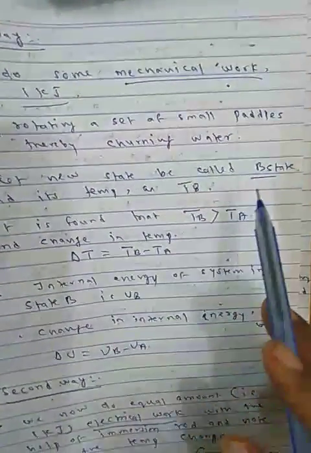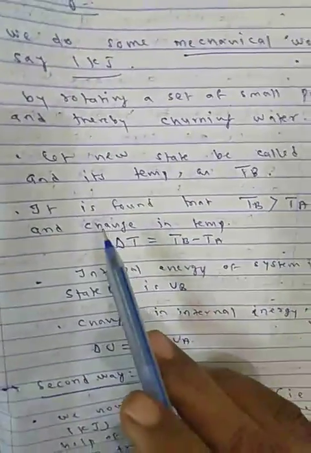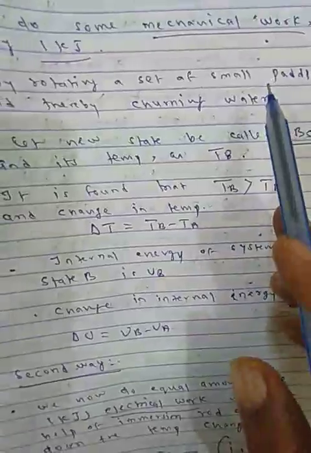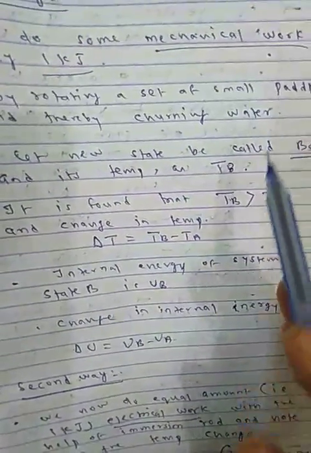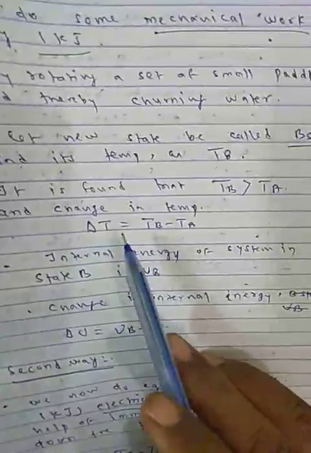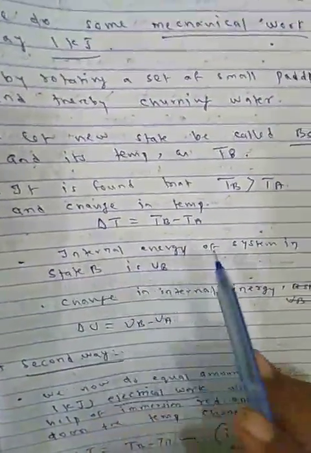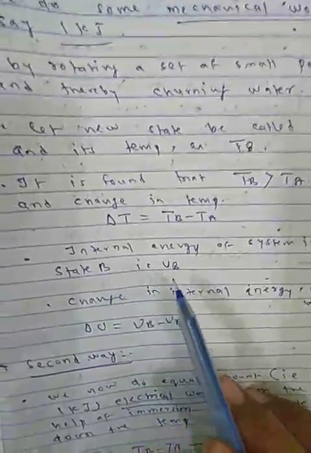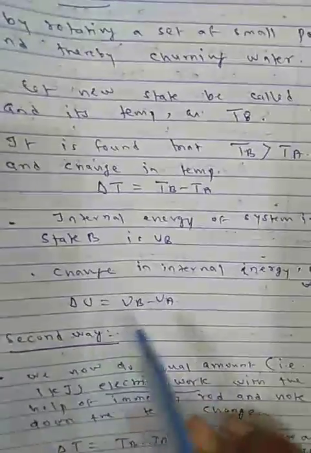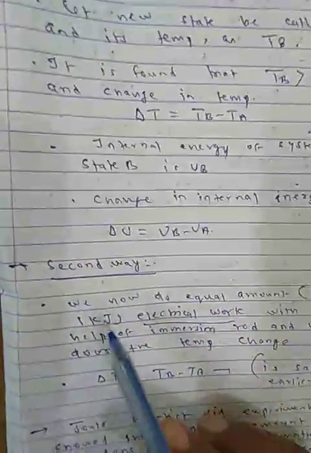Let the new state be called state B and its temperature TB. It is found that TB is greater than TA when we are doing mechanical work. So the temperature rises, and the change in temperature can be described as delta T is equal to TB minus TA. The internal energy of the system in state B is UB. The change in internal energy is delta U is equal to UB minus UA.